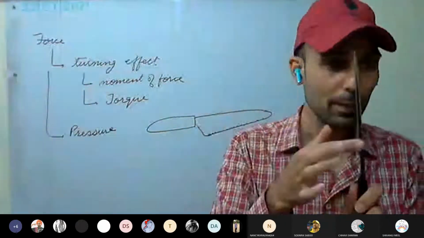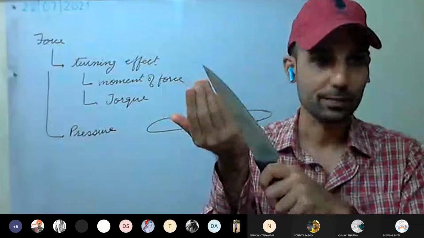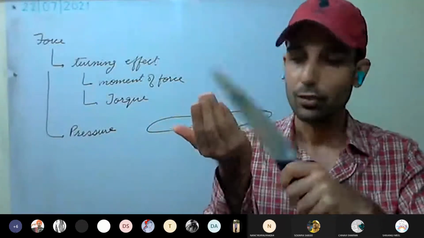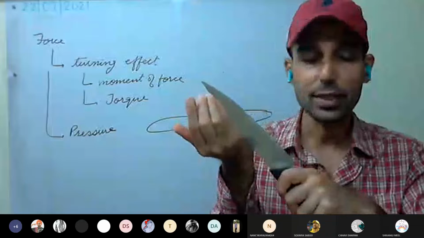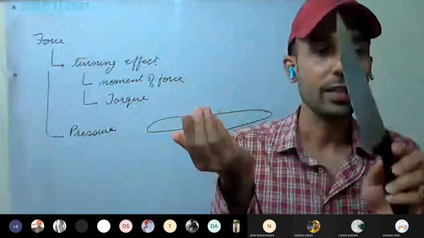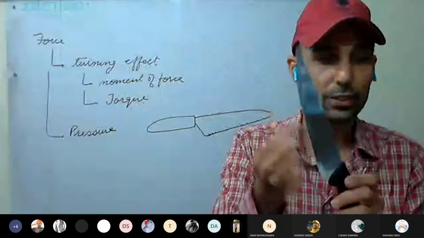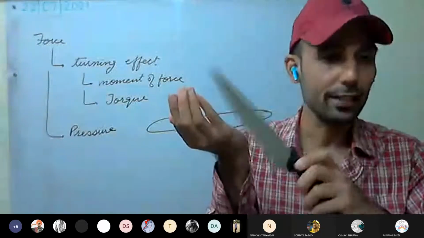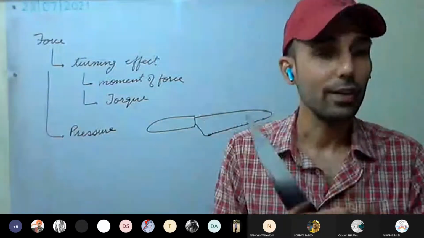Yes or no? From the blunt edge, if I apply force, what is the effect? The pressure is the effect. And if I try to cut, I'm not able to cut it. Whereas if I use the sharp edge, I can easily cut. Why? What is the reason?